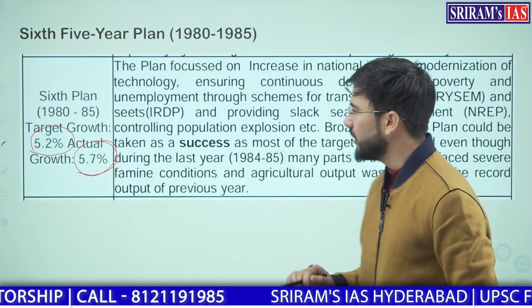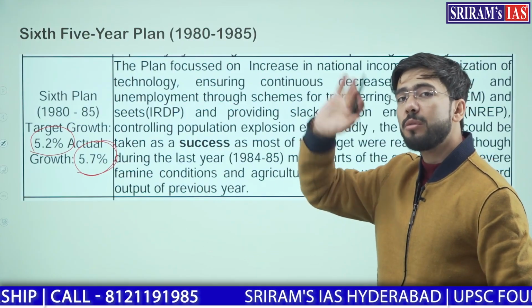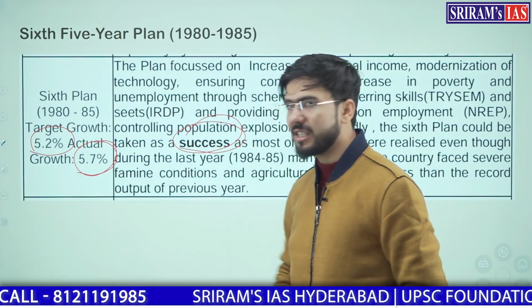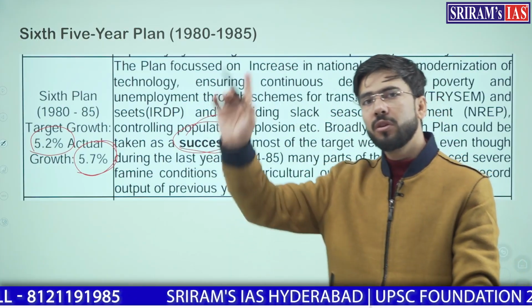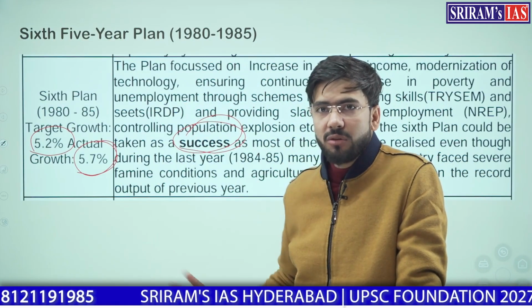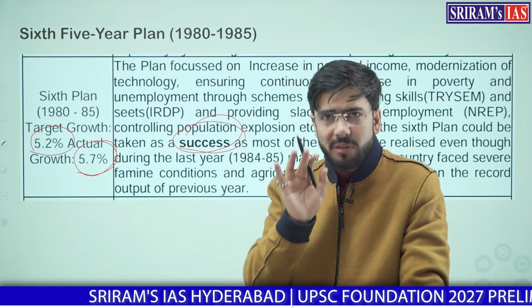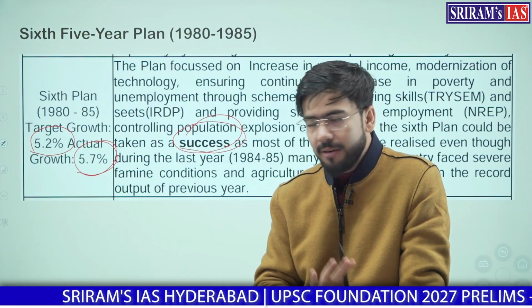And that is why, not because of this figure but because of the overall achievements of this plan, it is termed a successful plan. Do you remember the first, second and now the sixth five-year plan? It is clearly mentioned that they were among the successful plans. Clear?